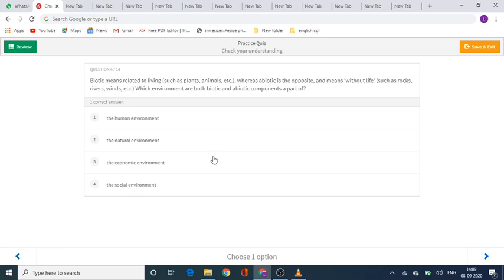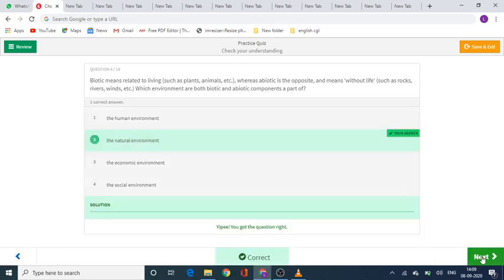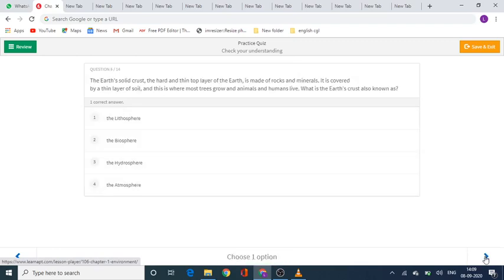Okay, time up. So according to me, option number 2 is the right answer, the natural environment. Yeah, it's correct. Let's move to another question, question number 5. The Earth's solid crust, the hard and thin top layer of the Earth, is made of rocks and minerals. It is covered by a thin layer of soil, and this is where most trees grow and animals and humans live. What is the Earth's crust also known as? The lithosphere, the biosphere, the hydrosphere, or the atmosphere?